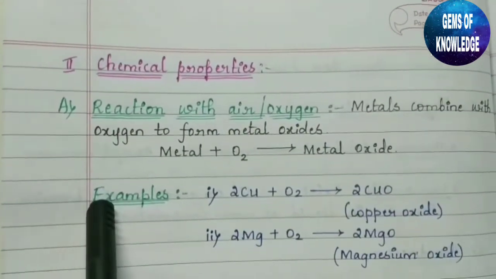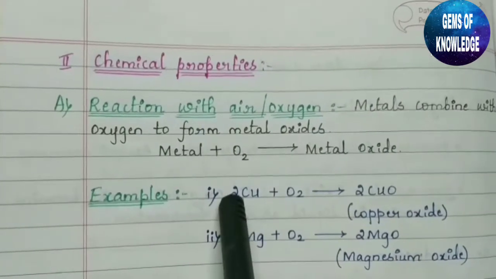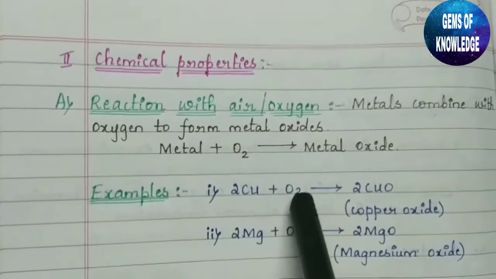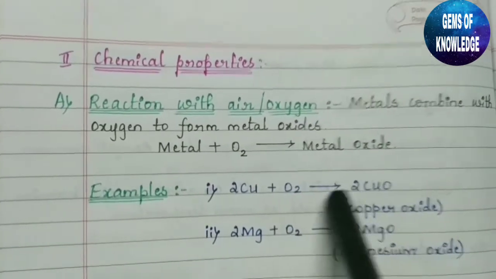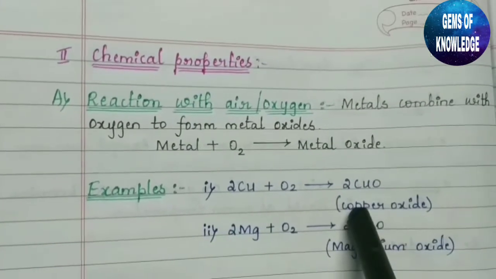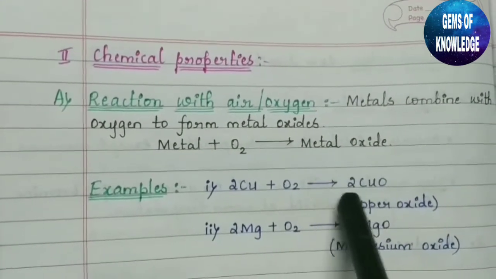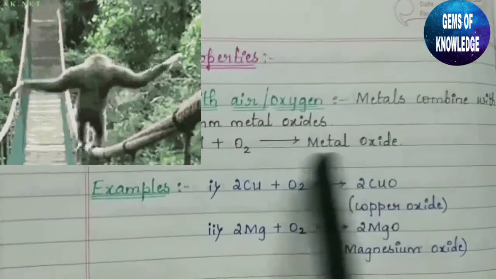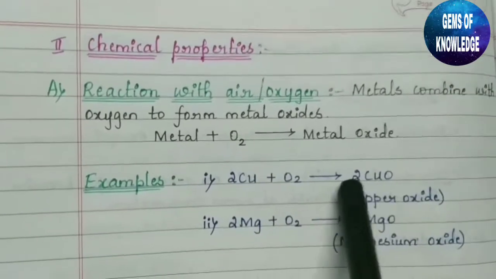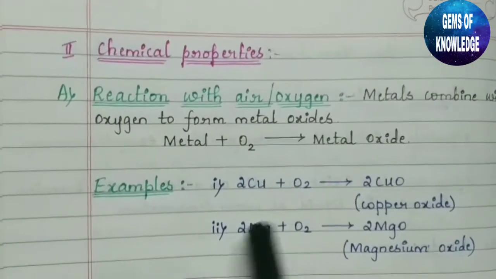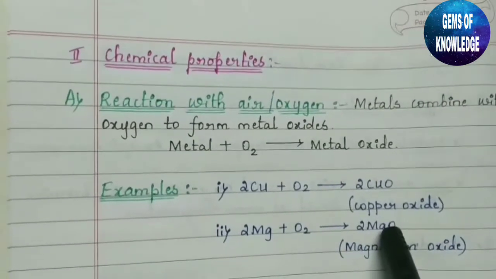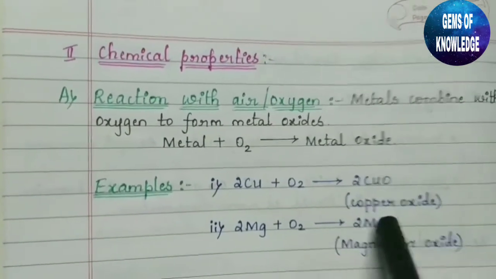Okay. So here a few examples have been given. The first one is 2Cu, Cu is nothing but copper, plus oxygen O2. It will give us copper oxide, CuO. This 2 is just showing the balancing of this equation. Just to balance this equation, this 2 has been given. Similarly, here 2Mg plus O2 will give us 2MgO. This is nothing but magnesium oxide.